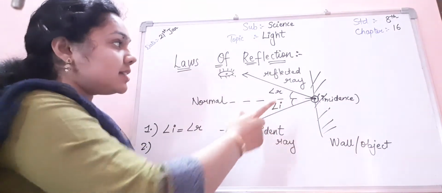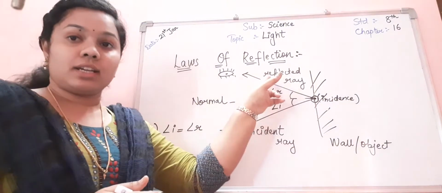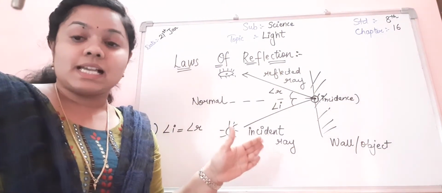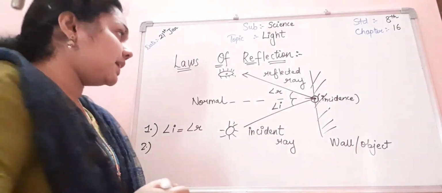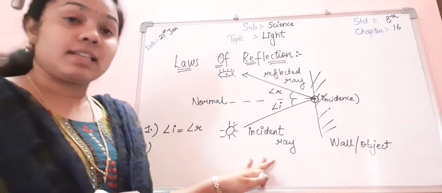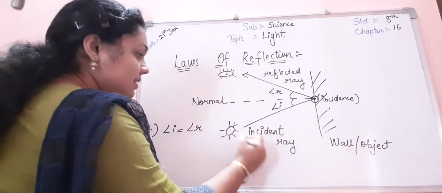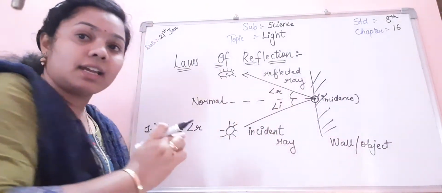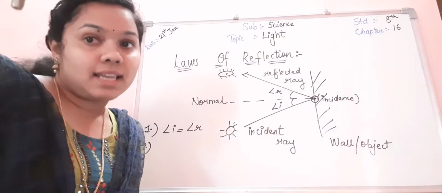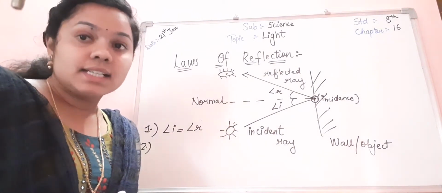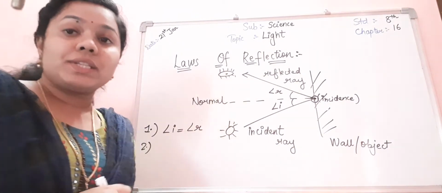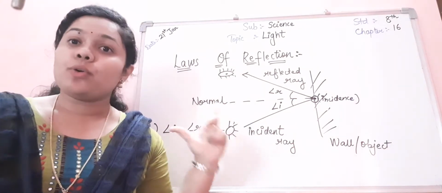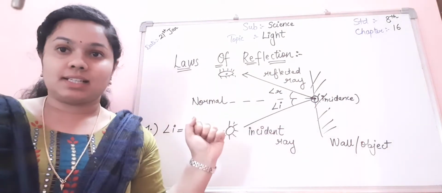The incident ray, normal and reflected ray all lie in the same plane. So these are the two major laws of reflection. I hope that this concept is clear.